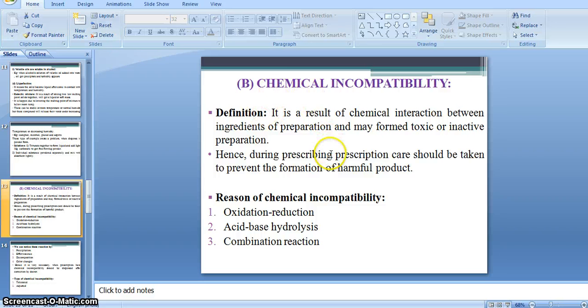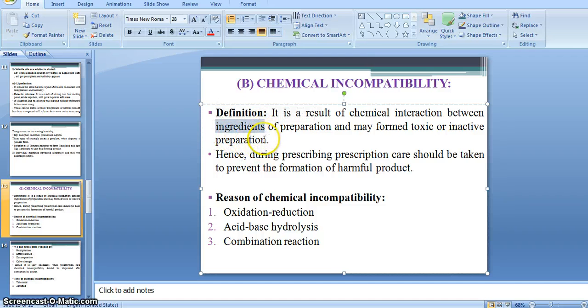Chemical incompatibility means it is a result of chemical interaction. When we prepare any kind of formulation or preparation, it needs various kinds of ingredients, like excipients and the active drug.